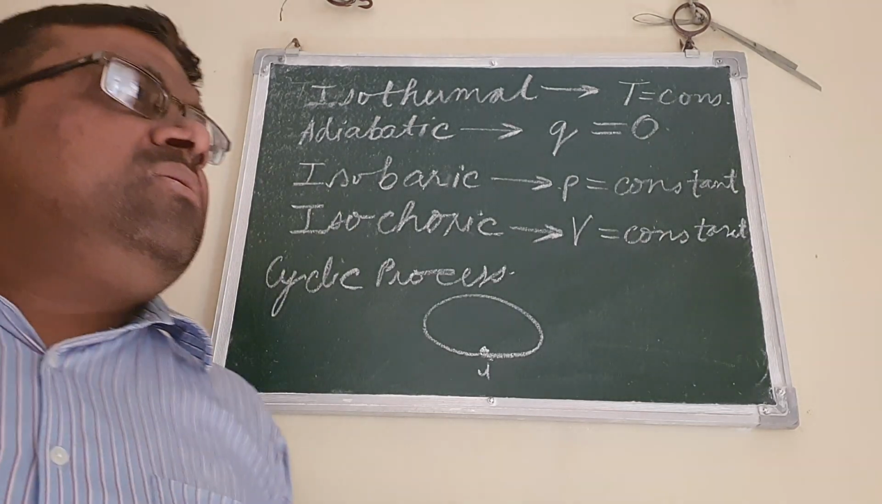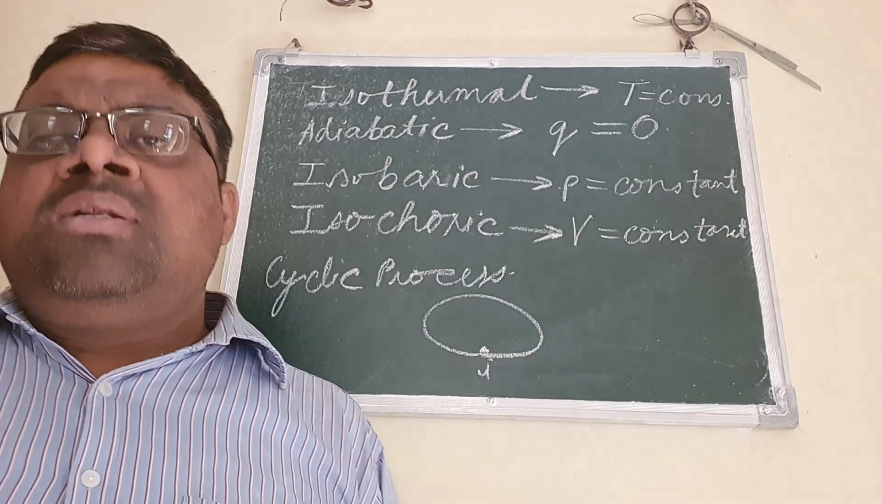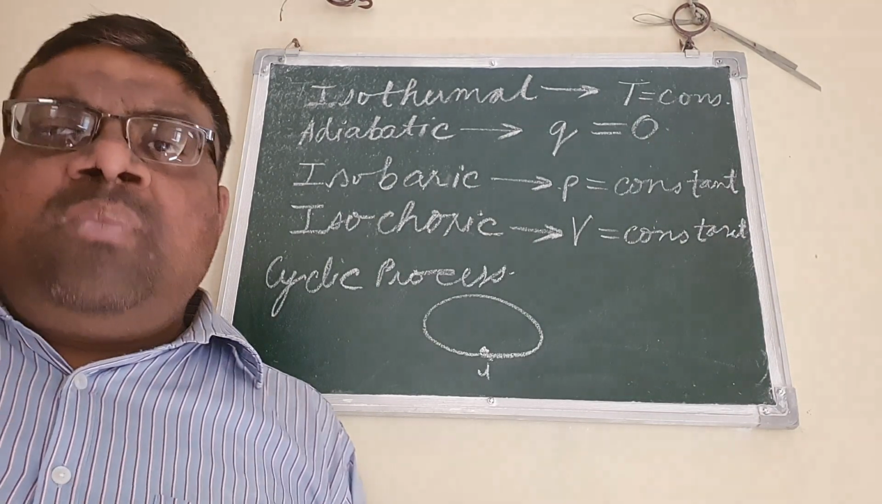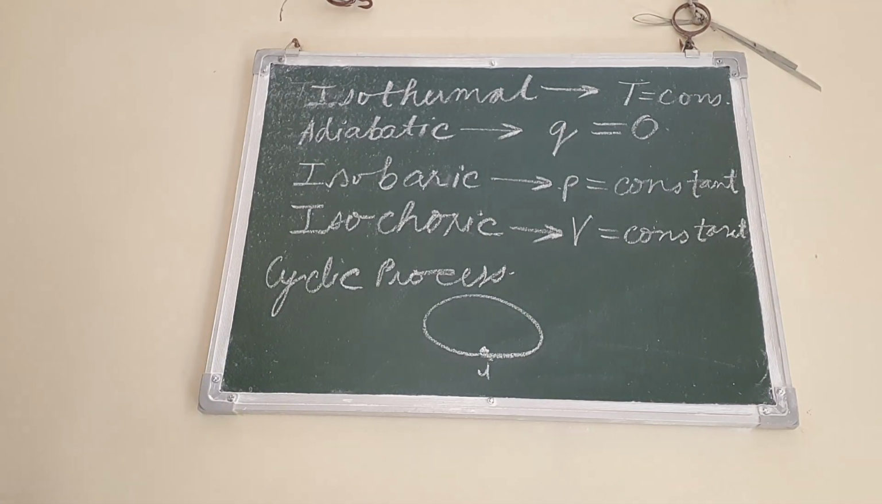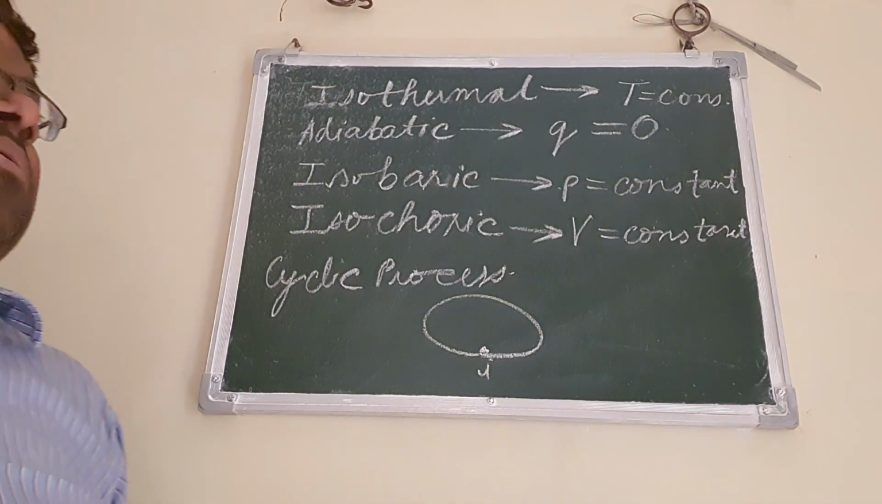Then there is isochoric process. In isochoric process, the volume is constant. The volume doesn't change, whereas the pressure and temperature they change. This is known as isochoric process.